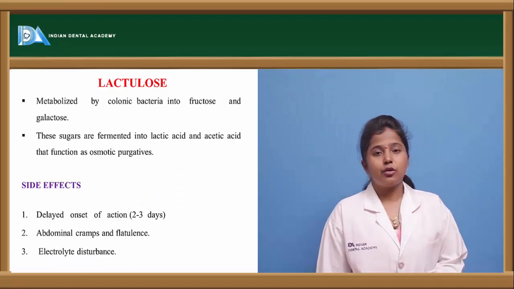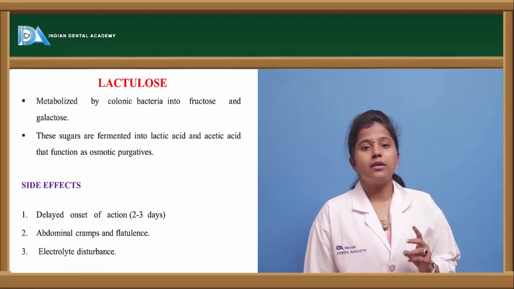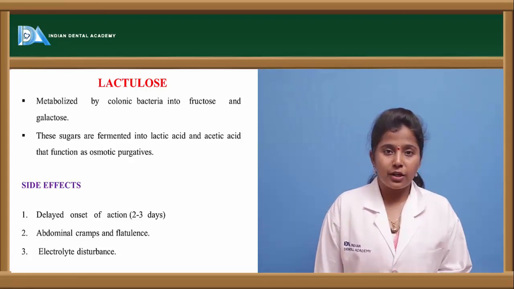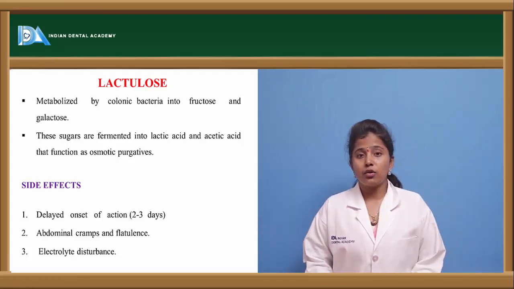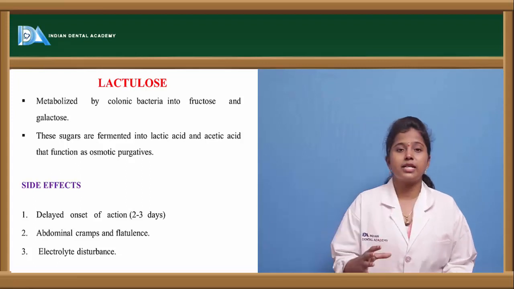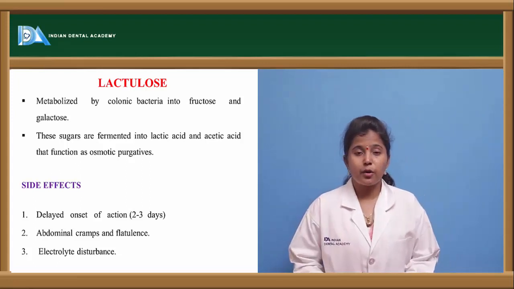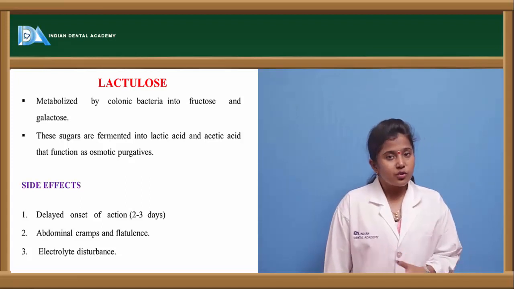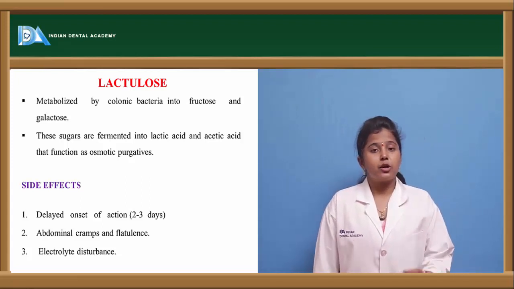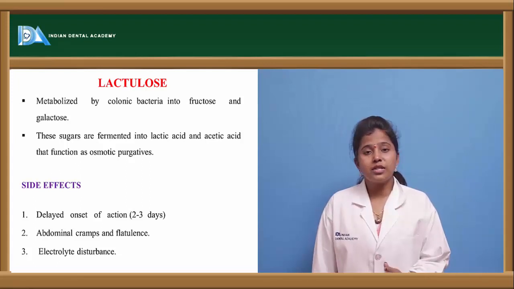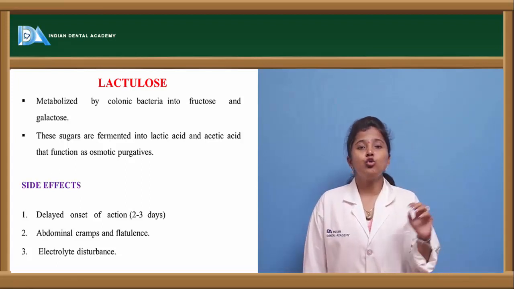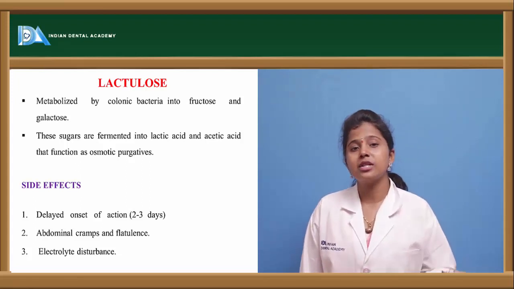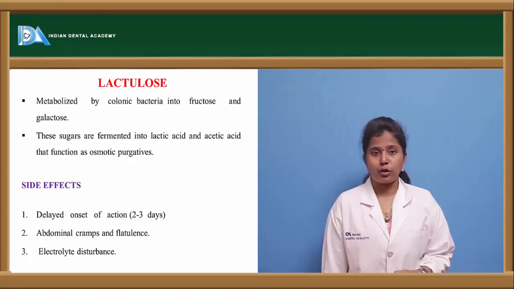And lactulose. Lactulose is an organic form of osmotic purgative, and when lactulose is taken into the body, in the colon region we have some useful bacteria. Because of these bacteria, the lactulose is metabolized to glucose as well as fructose and galactose, and the galactose is further degraded to glucose molecules.